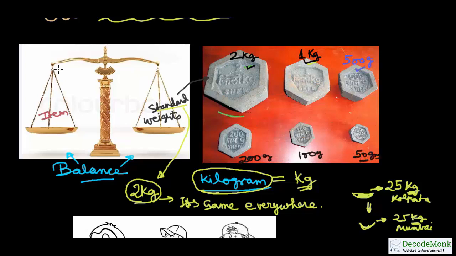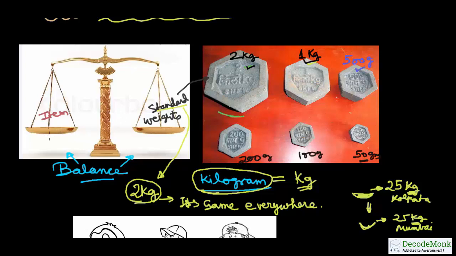Now again I repeat, what I want you to understand is that there is a device called a balance like this, and if you do not put anything on either the left hand side or the right hand side, both sides will balance each other.